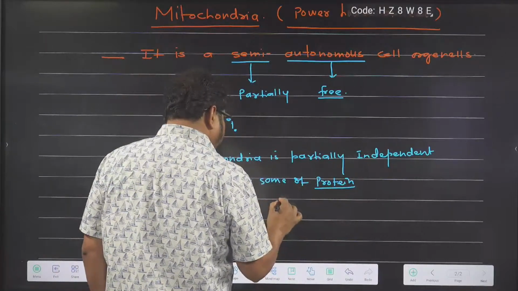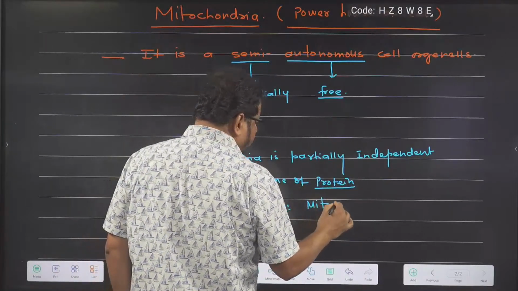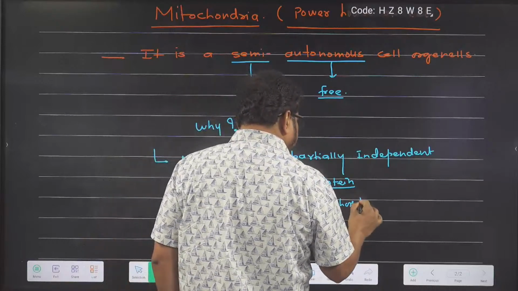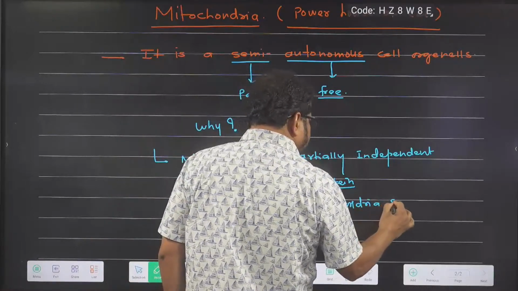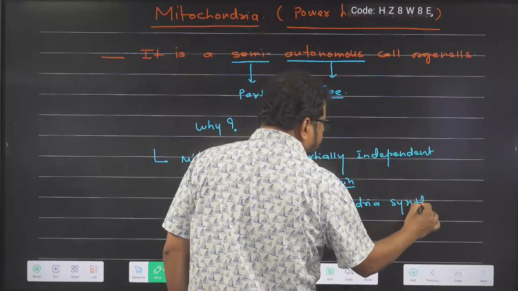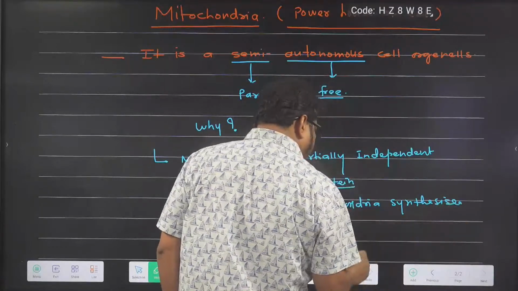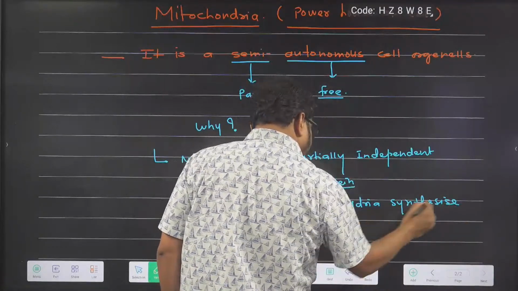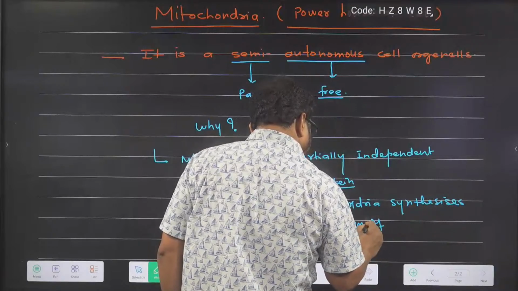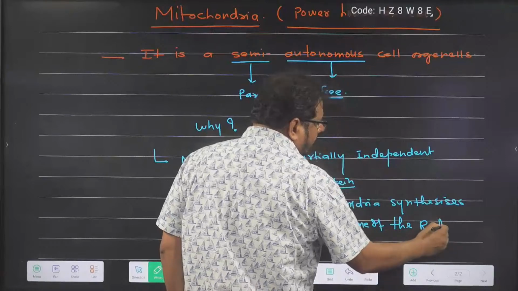What is the meaning of it? Mitochondria synthesize some of the required protein.